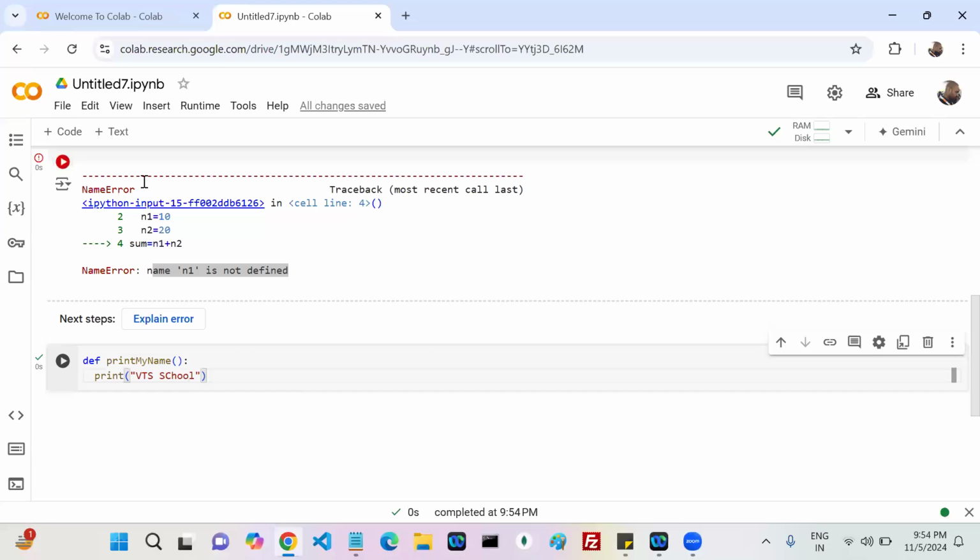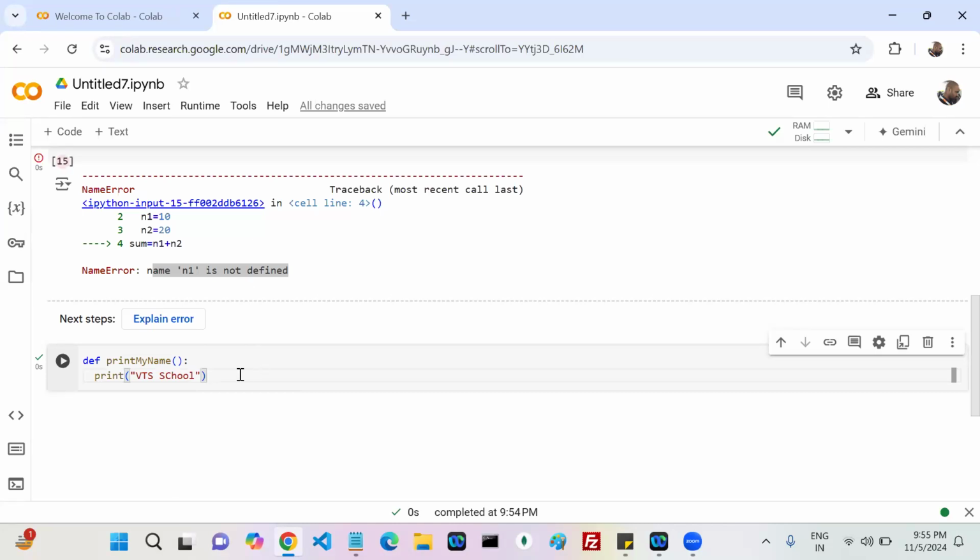Now, one thing you have to remember. If you have a variable in your hand, what do you have to do? Use it. If you have a function in your hand, what do you have to do? Call it. If you have a class in your hand, create an object and consume the members of the class.